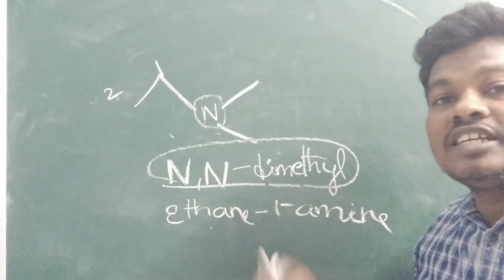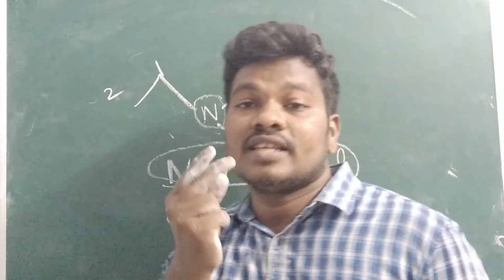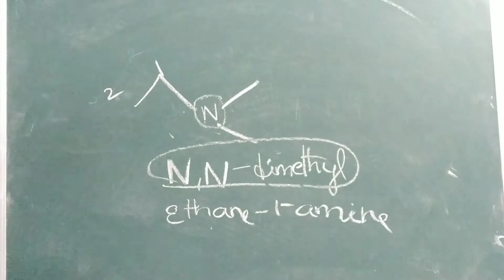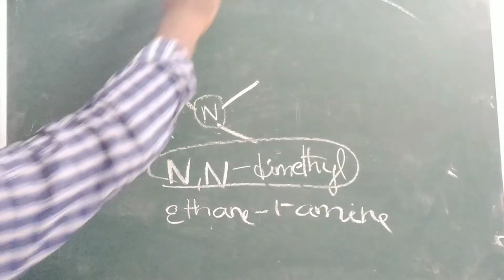N,N means two amines' worth, two methyls on the nitrogen. For three, we can write the triple N. Two N we have written here. We can take a different example.